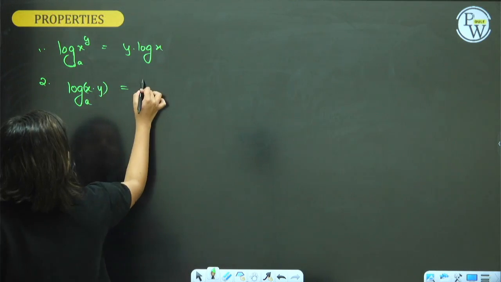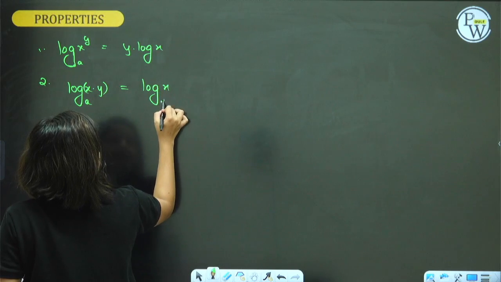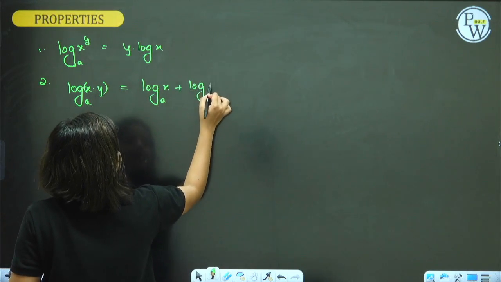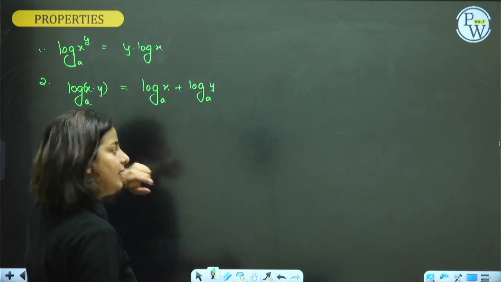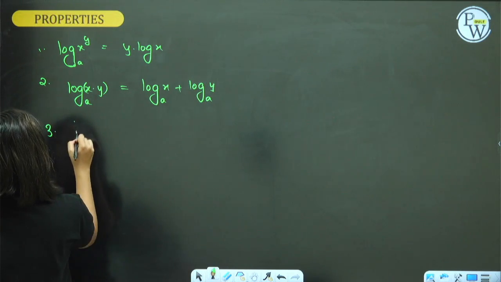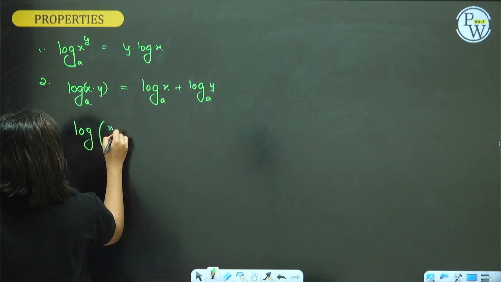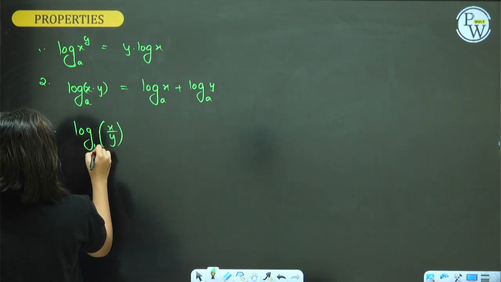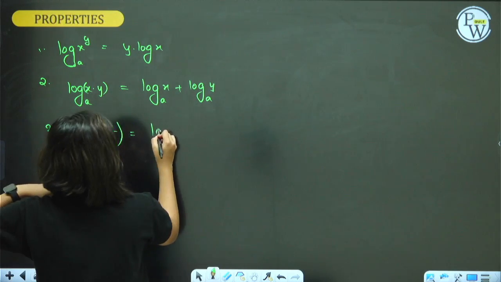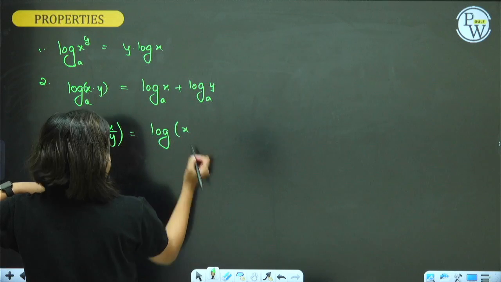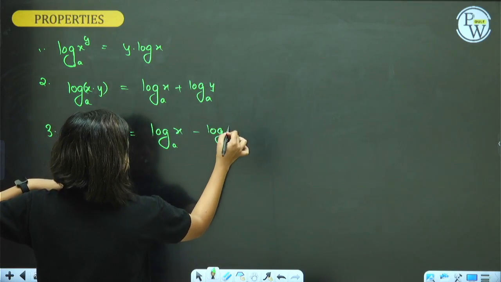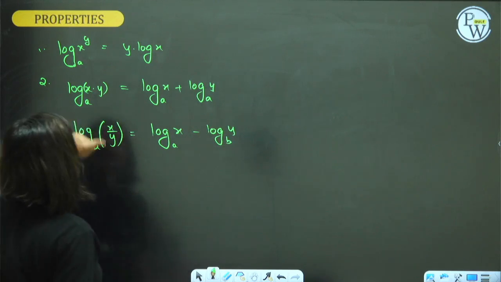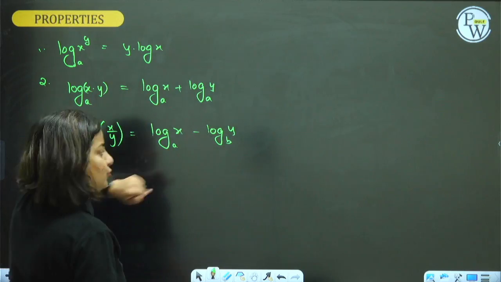If base is this, it is log x to the base a plus log y to the base a. The product rule. Two things multiplied will get added. If the two numbers are getting divided, guys, remember the base should be same. If two numbers are divided, we subtract them. Quotient rule. Exponential, product, quotient.